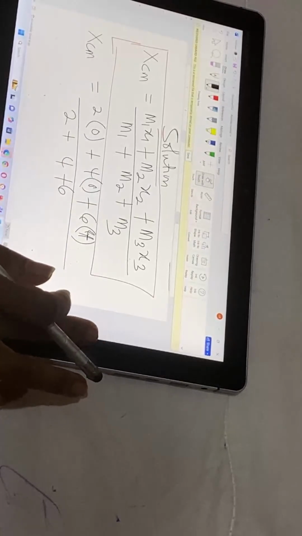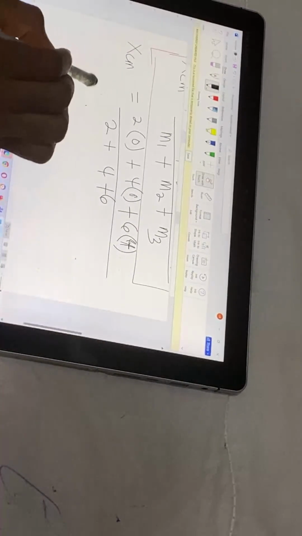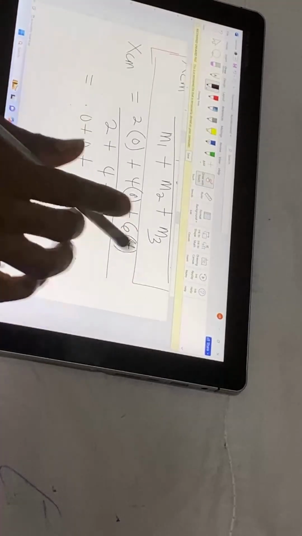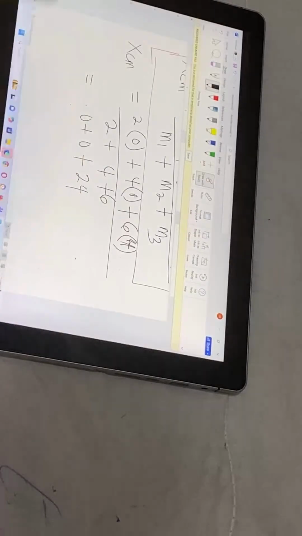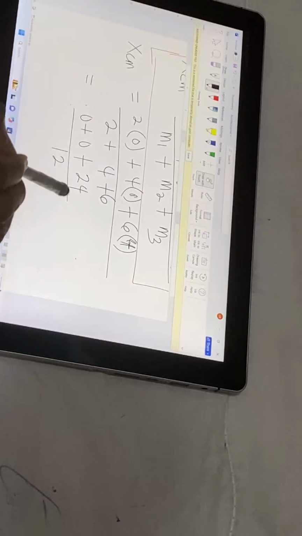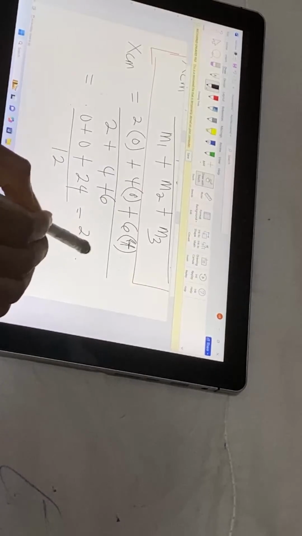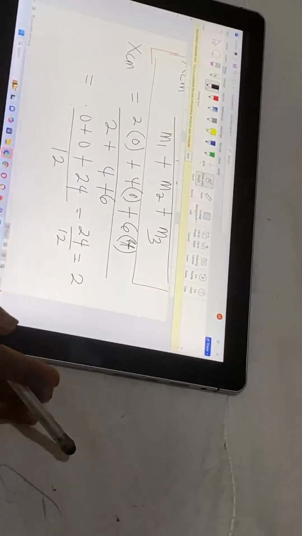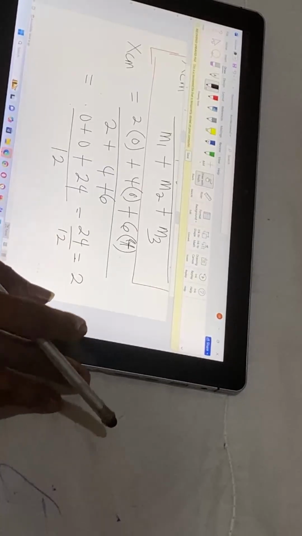Okay, let's simplify this. I will have 0 plus 0 plus 6 times 4, which gives us 24, over 12. And the answer to this will be 24 over 12, which is what? 2. Okay.